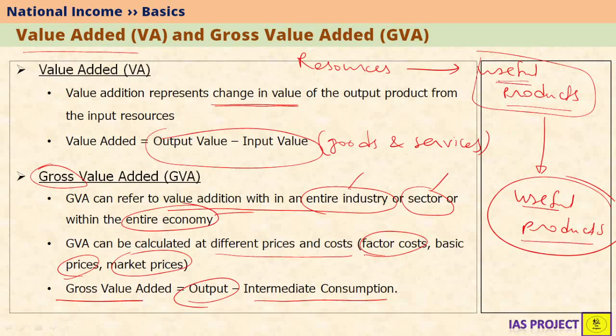These useful products are not directly used by the end user, that is people like you and me. So a firm or a company can convert these products which are intermediate consumption products. So intermediate consumption products are nothing but those products which are not final useful products and are consumed by the firm to produce an output. The difference between this output and the intermediate consumption is nothing but the gross value added.